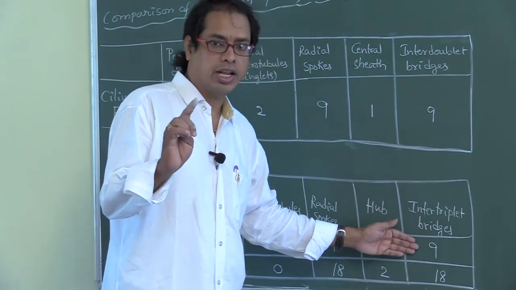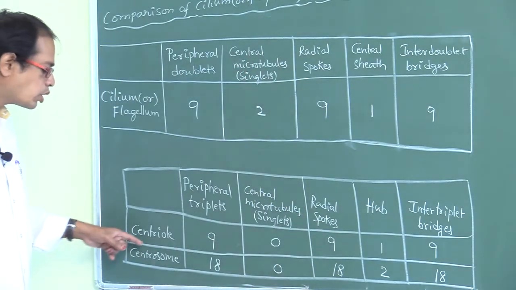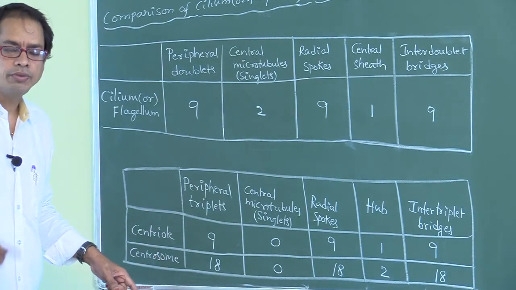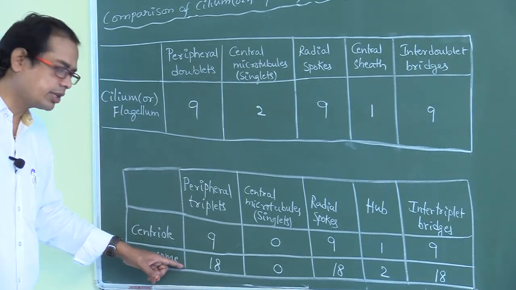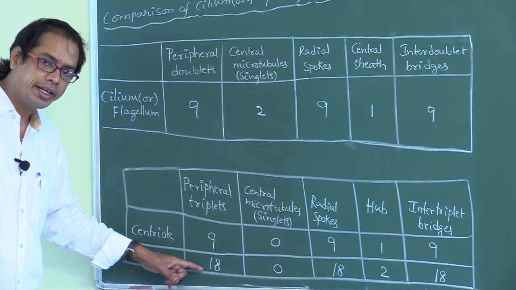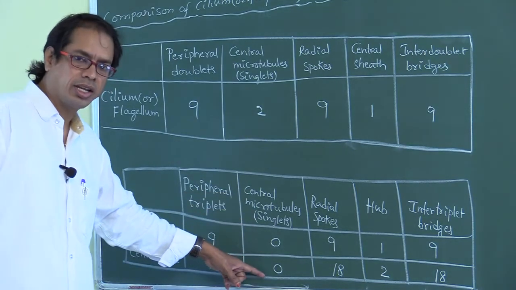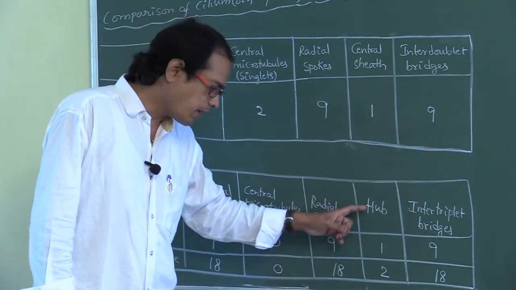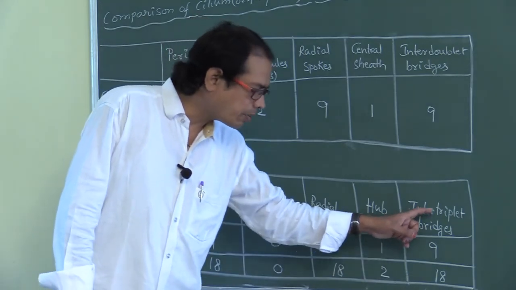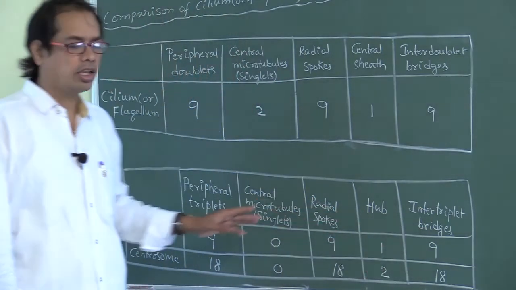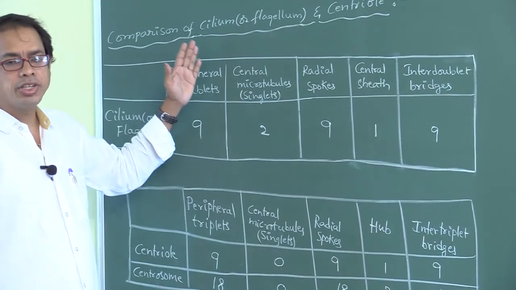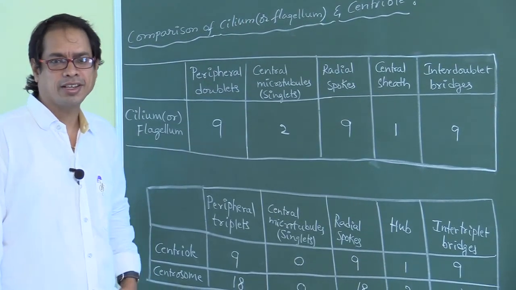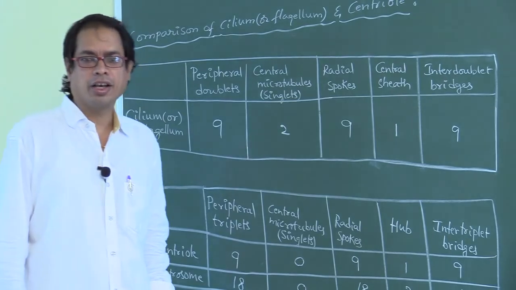intertriplet bridges 9. If they ask about centrosome, one centrosome contains 2 centrioles. We have to make them double. Centrosome contains number of peripheral triplets 18, central microtubules or singlets 0, number of radial spokes 18, number of hub 2, number of intertriplet bridges 18. Okay, this is all about the comparison of cilium or flagellum and centriole. So please note down all these points, my dear students. I hope you understood, and we will meet in the next class.